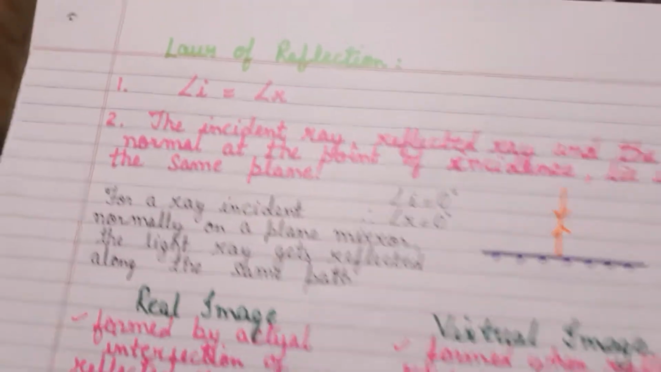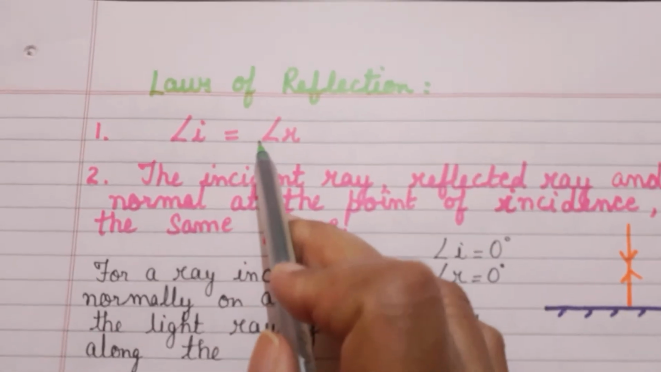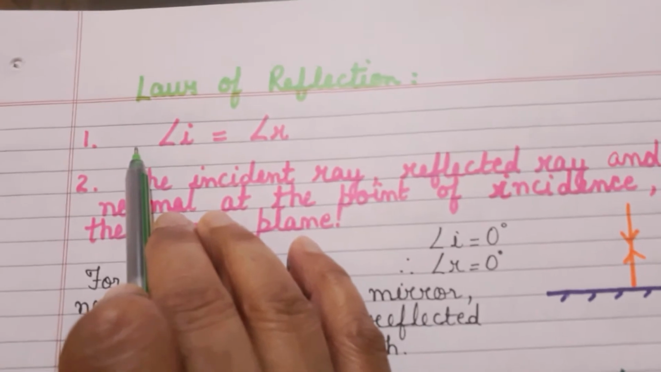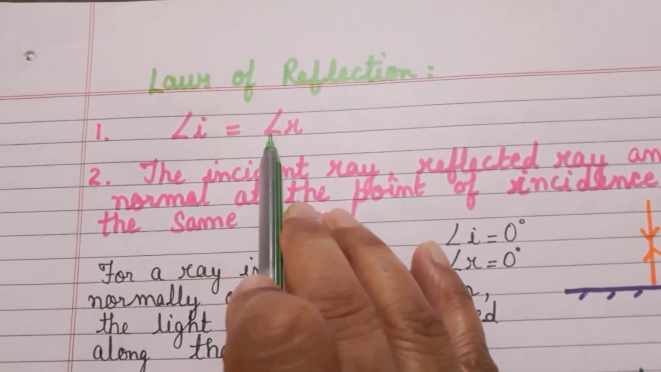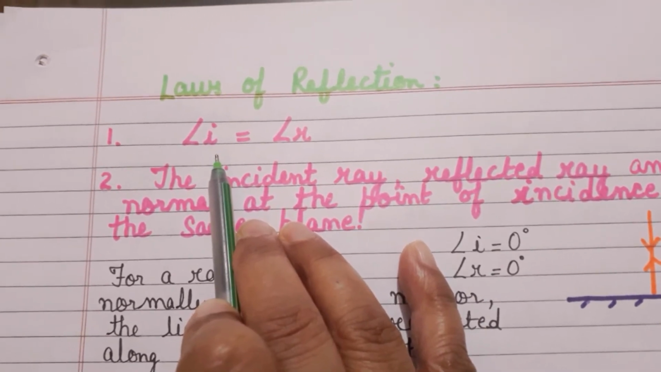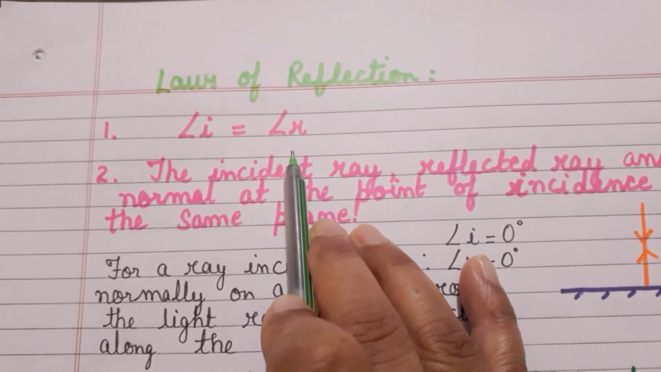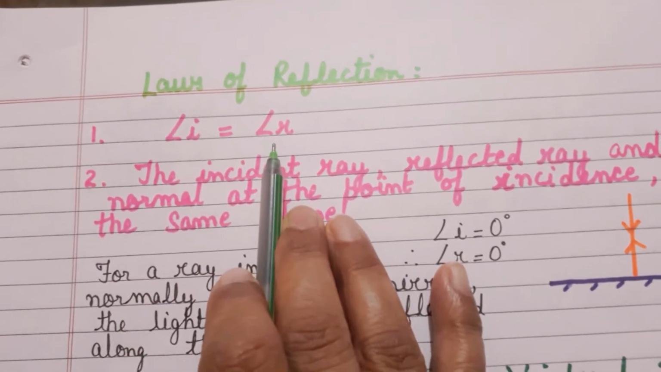Fine. After this, we come to laws of reflection. There are two important laws of reflection. The first law states that the measure of angle of incidence is always equal to the measure of angle of reflection. Suppose a ray of light is incident at an angle of 30 degrees, it is going to get reflected back through the same angle. So therefore, we say that angle of incidence is equal to angle of reflection.